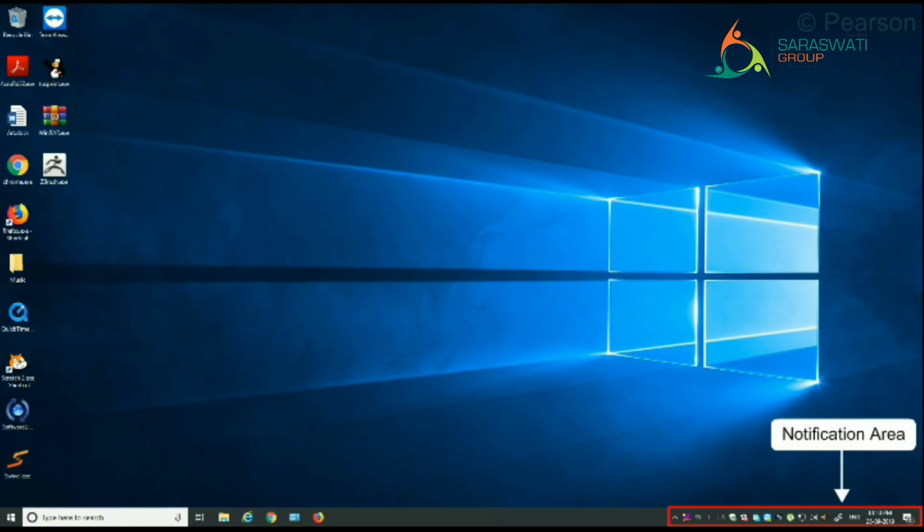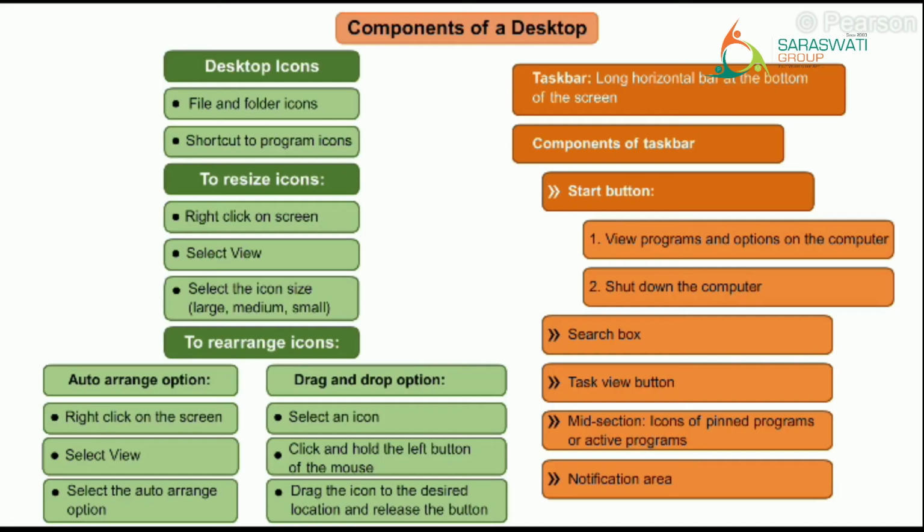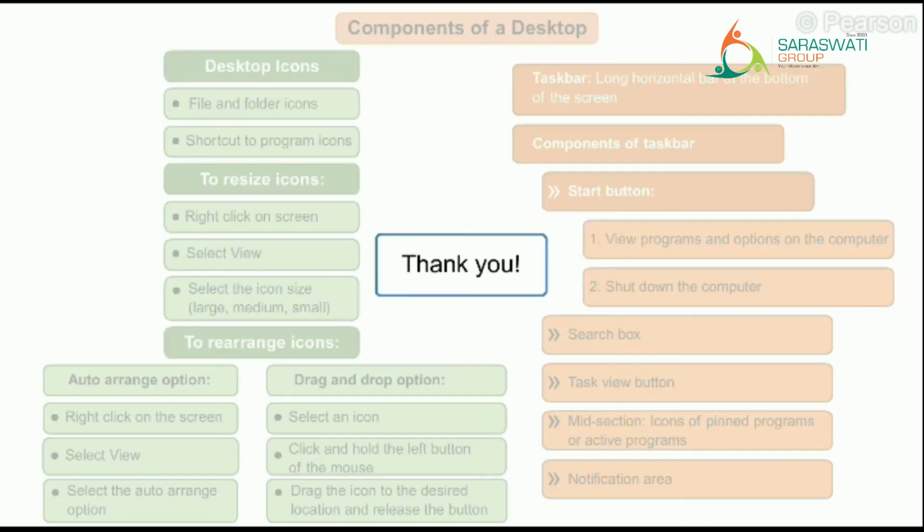To the extreme right of the taskbar is the notification area. The time, date, and status of programs running on the computer are displayed. So you are now familiar with the different components of a computer desktop. Remember to explore these components in your lab session.